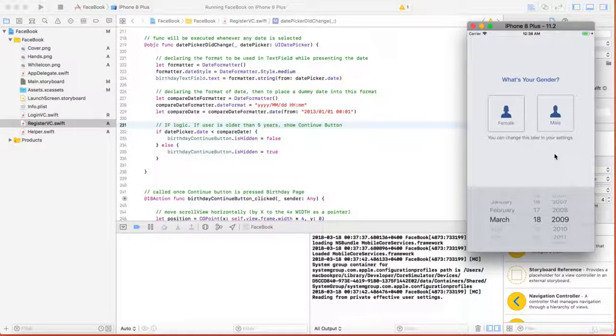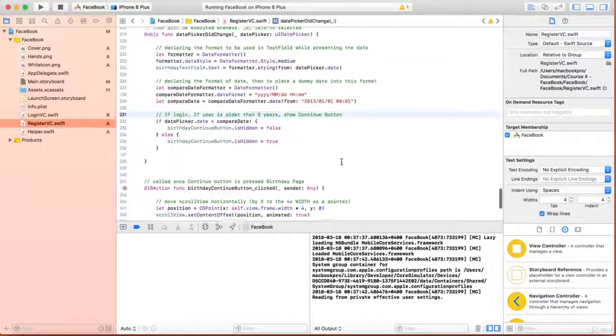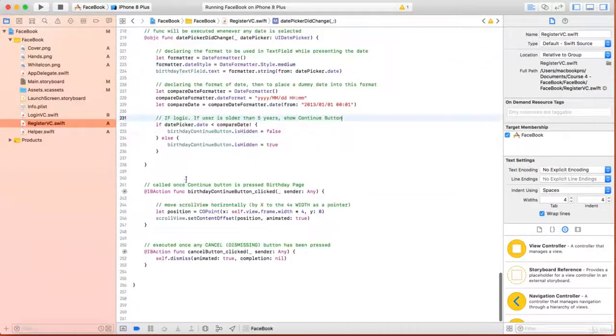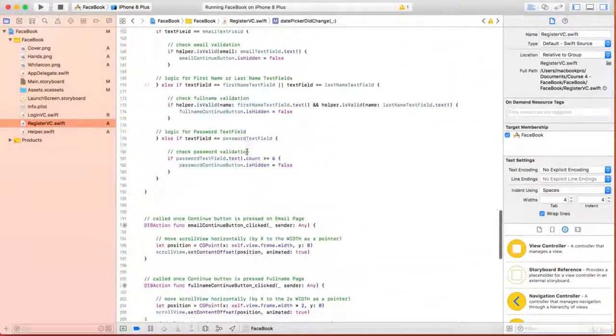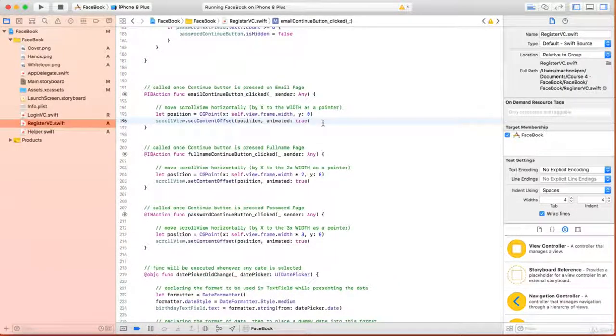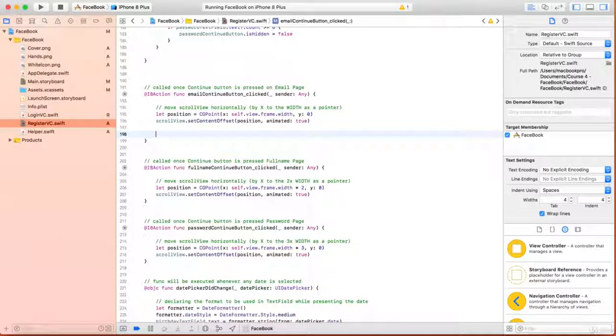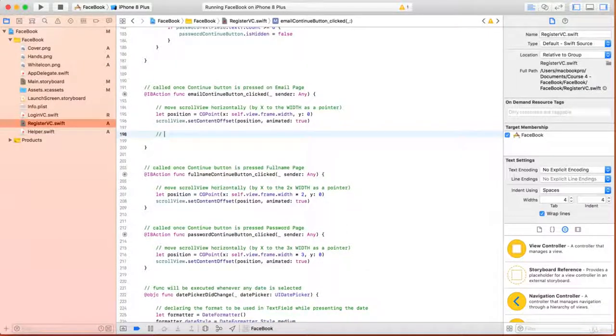And one bug that we want to fix is whenever we go to a new page, we want the keyboard to be shown according to the text field on this page. Okay, it's very simple to implement. We'll start from the email text field. So in email continue button clicked, when it is clicked, it throws us to another page, so we show the new keyboard.